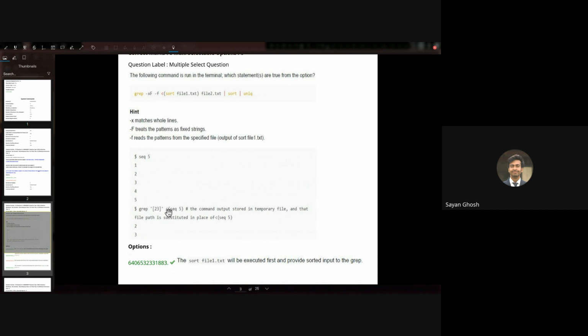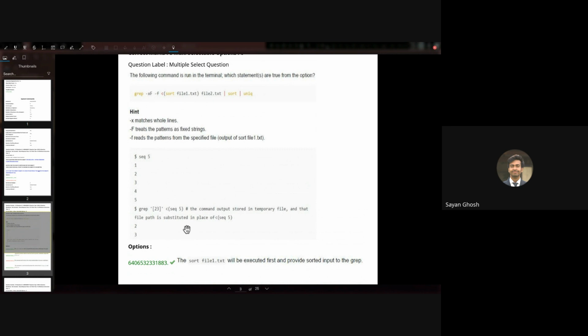So you can basically run a command and treat it as if the output of that command is a file, a temporary file. Okay. So you can run grep on that. And if you are searching for the number 2 or 3, then out of this output, grep will print only 2 or 3. So the hint, like the comment, also mentions that the command output is stored in a temporary file, and that file path is substituted in place of the actual thing.